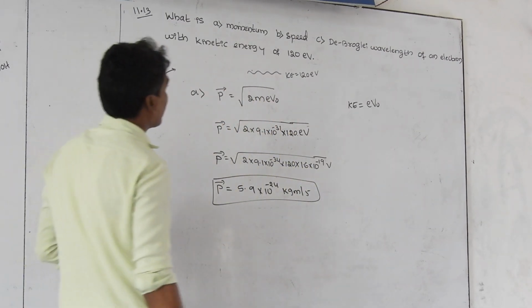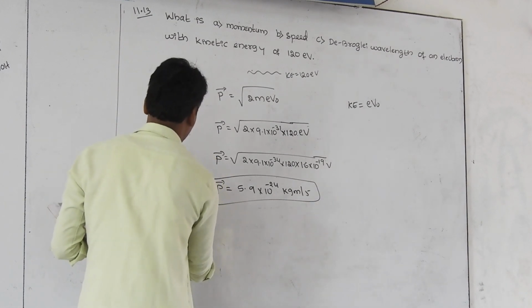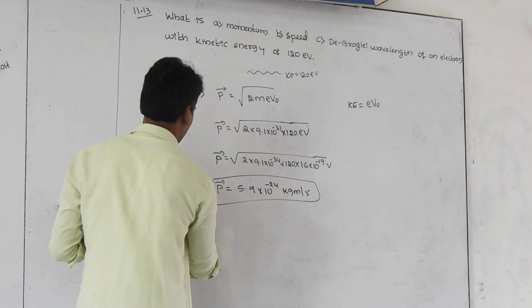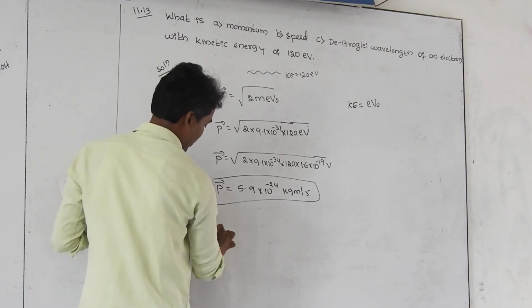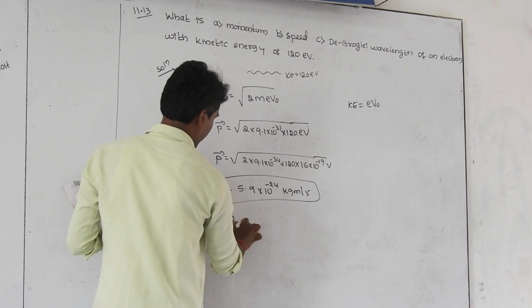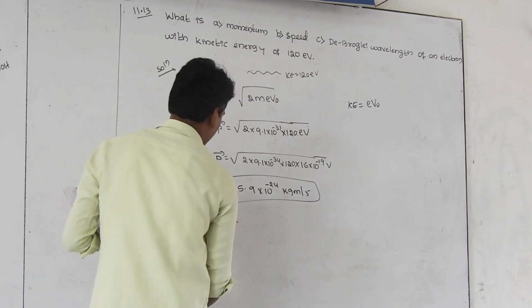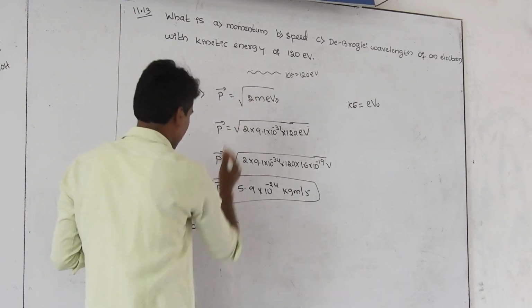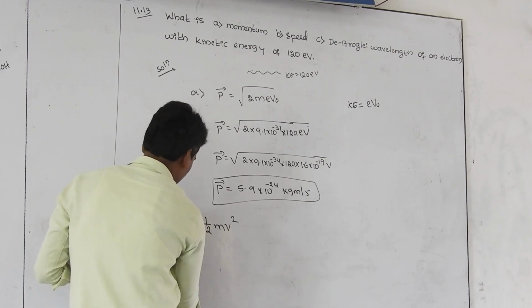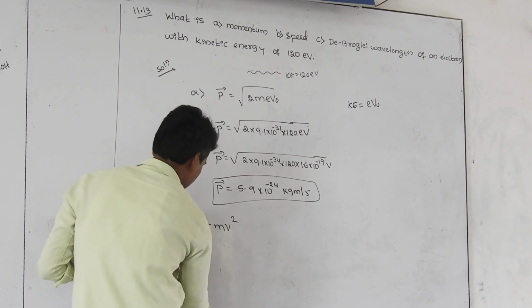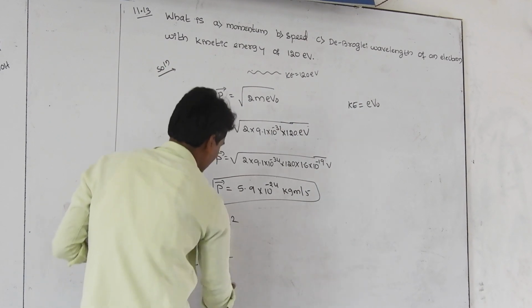And what is the second one we have to find out? That is speed. Speed is nothing but the velocity of the electron. You know very well the general classical formula, kinetic energy is equal to 1 by 2 m v square. We have to find the V value. Kinetic energy is given as 120 electron volt. Cross multiply the 2 to this side, 2 divided by mass, equal to V square.